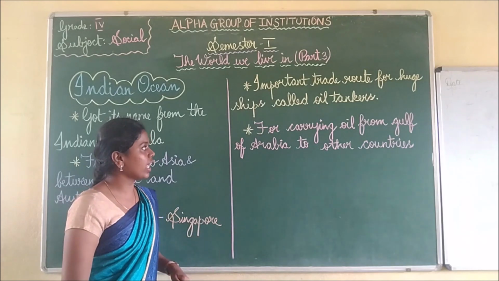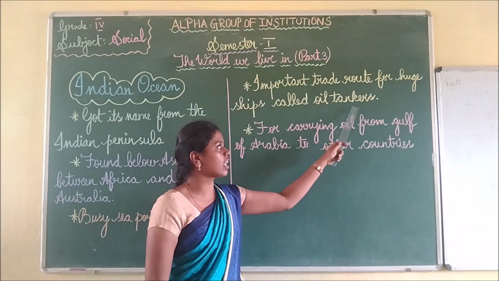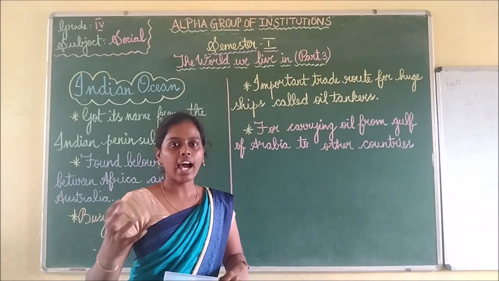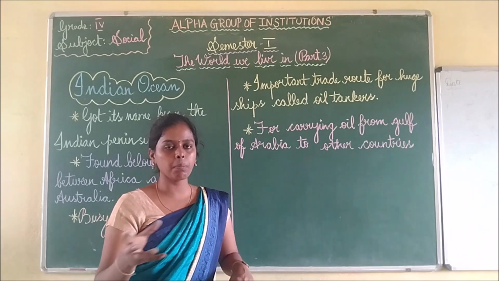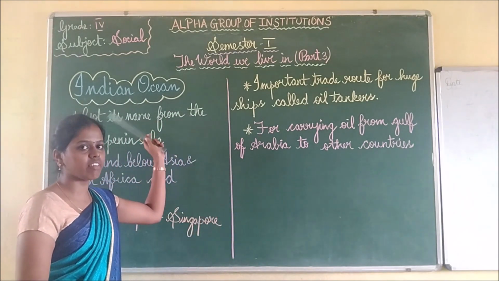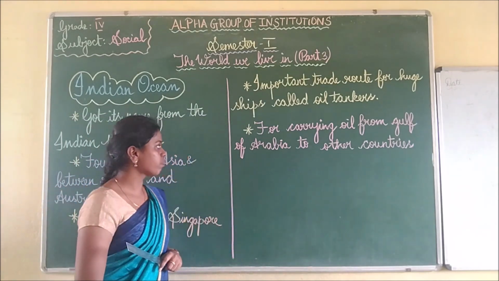The name of these ships is oil tankers. They take huge oil tankers and go to other places with the help of the Indian Ocean. They will travel through the Indian Ocean and make much trade.